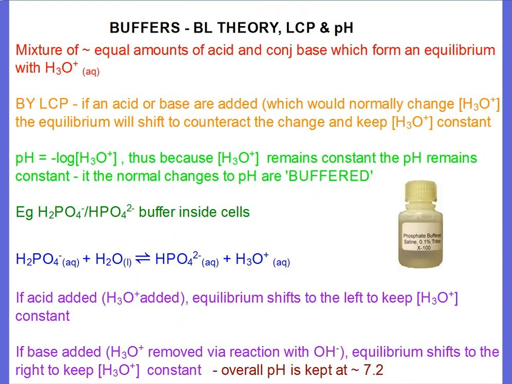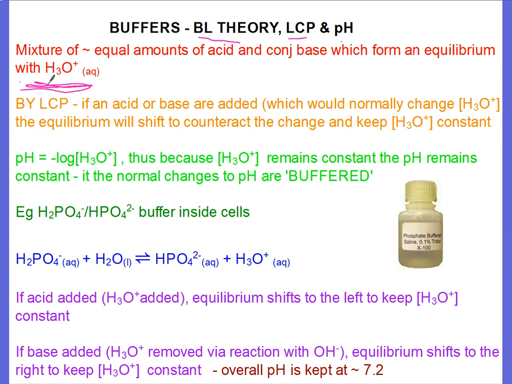Moving on to the last bit of this talk, this is buffers. Buffers are a very important part of the HSC chemistry course, mainly because to explain buffers, you've got to explain three separate chemical concepts: Bronsted-Lowry theory, Le Chatelier's principle, and the concept of pH. So what is a buffer to start with? A buffer is a mixture of approximately equal amounts of acid and its conjugate base, which form an equilibrium with hydronium ions. It's very important you say they form an equilibrium with hydronium ions.